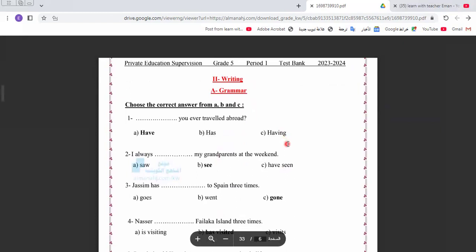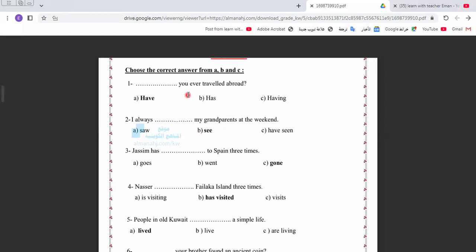Let's go to another item here. This is related to grammar. In this lesson we learned the present perfect, have plus the past participle of the verb. So I would like to remind you of it by doing this exercise. And what are the keywords of this tense? The keywords are ever, already, since, for. All these are the keywords of the present perfect tense.